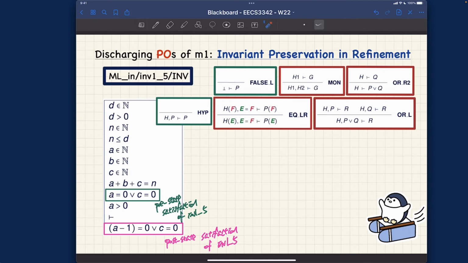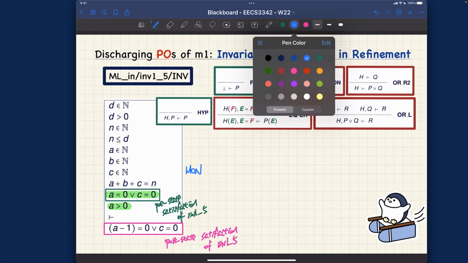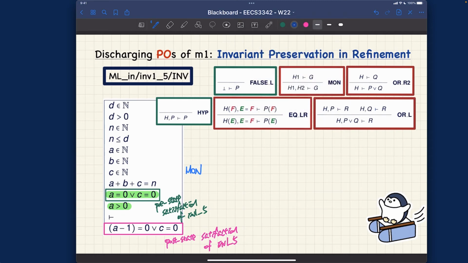So what I'm going to do is I'm going to need these two hypotheses, as I said. A larger than 0 will be useful when I got A equals 0 for the substitution, right? So I need to keep both. In that case, I'm going to just apply monotonicity over here, and I'm going to have only two hypotheses left.